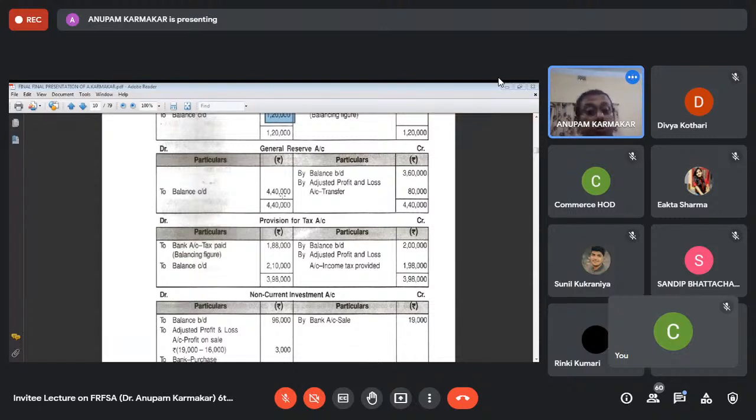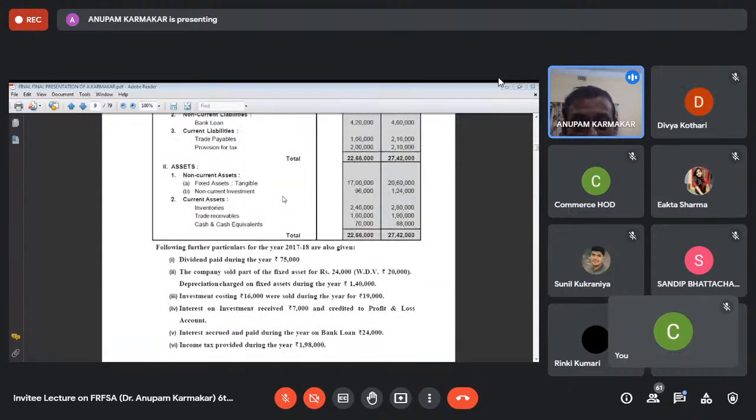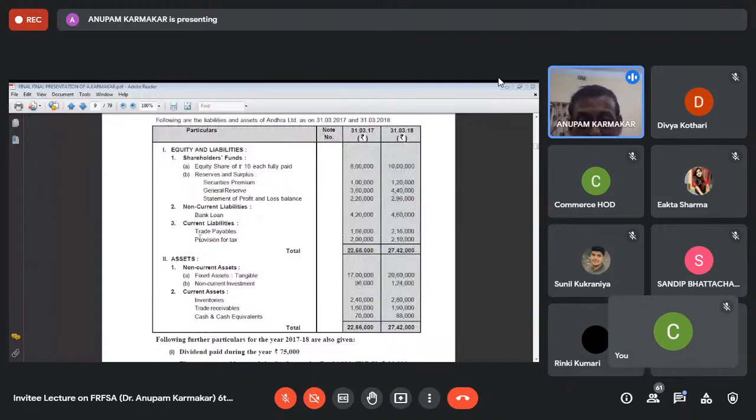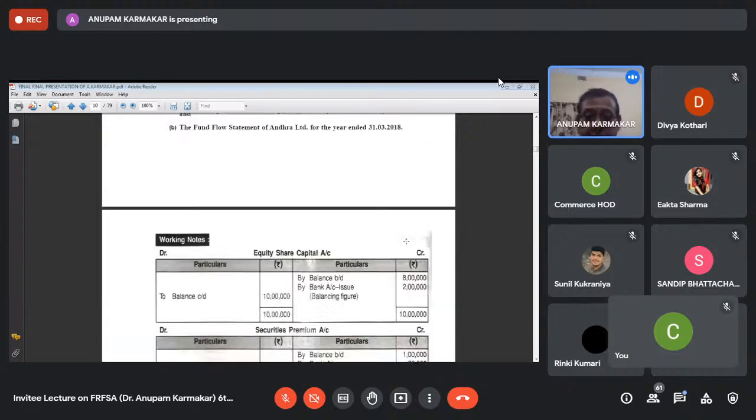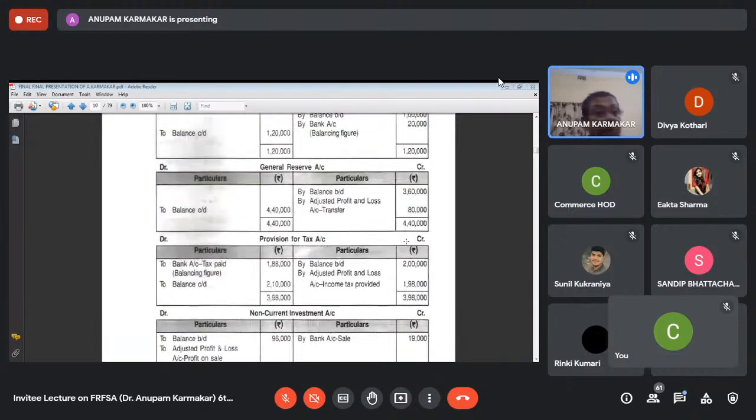Now coming to provision for tax. See that in the balance sheet, provision for tax, the opening is 2 lakh and the closing is 2,10,000. That is provision for tax. And remember that the same rule is applicable for provision for taxation and proposed dividend. Okay. See that provision for tax, the opening balance is 2 lakh, closing balance is 2 lakh 10,000.